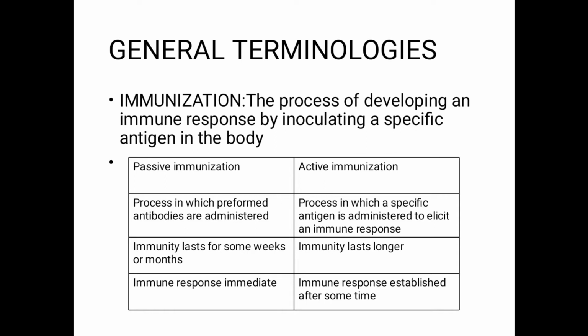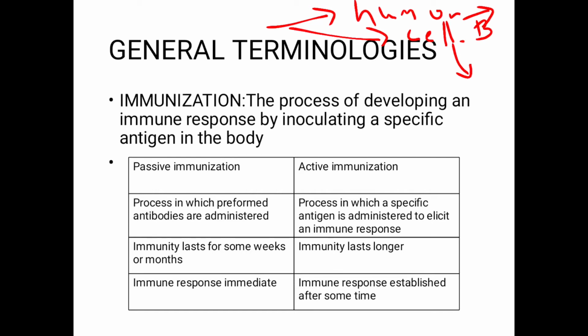As we know, we have two types of immunity. We have humoral immunity, if you're talking about the specific immunity, and we have cell mediated immunity. In humoral immunity, the cells that are responsible are the B cells, and in cell mediated, the cells responsible are the T cells. The B cells will get converted into plasma cells and they will be secreting the antibody. As for this, we have the helper T cells and the other cells, so they'll be the mediators in this cell mediated immunity.